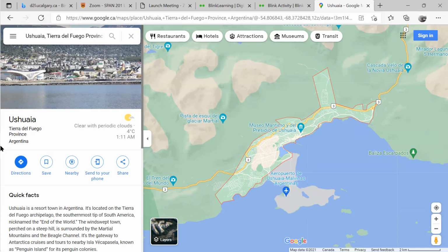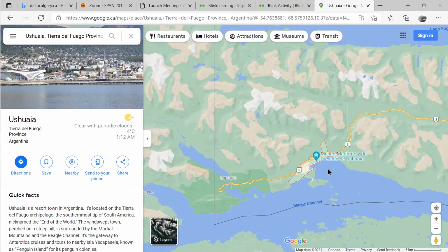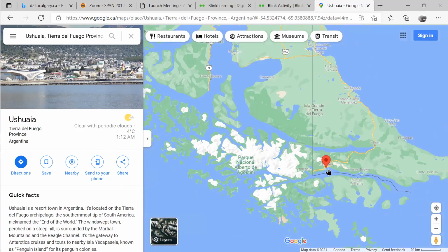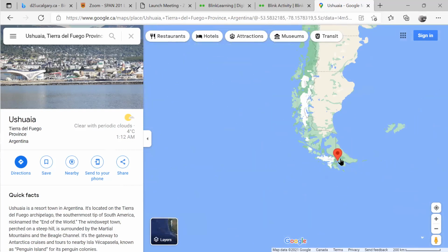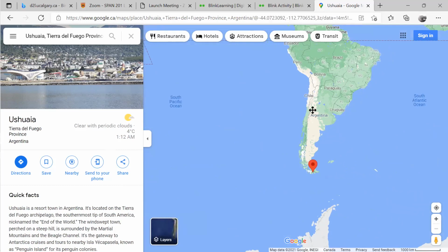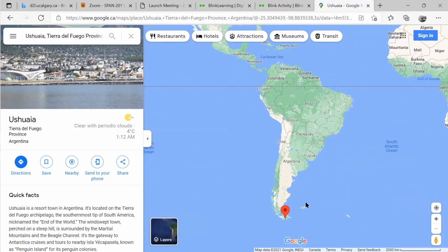Now, it is in Argentina. This says here, Argentina, Tierra del Fuego. The whole region here is called, I don't know exactly the translation here, the Earth of Fire. Yes, there's no translation, just Tierra, Earth of Fire. If you zoom out, it'll be amazing what you're going to see here. You see the little town there? You see that tip here? This is the most south you can go in Argentina, in the continent.